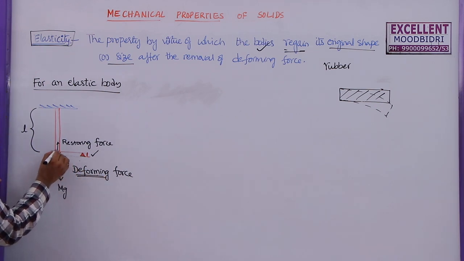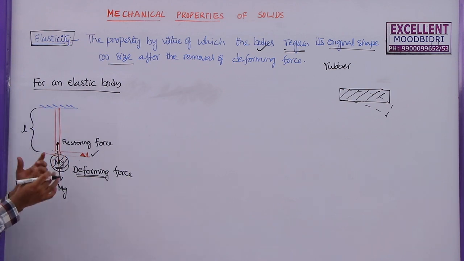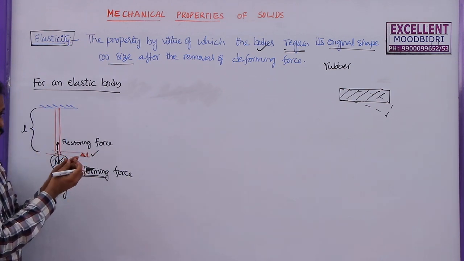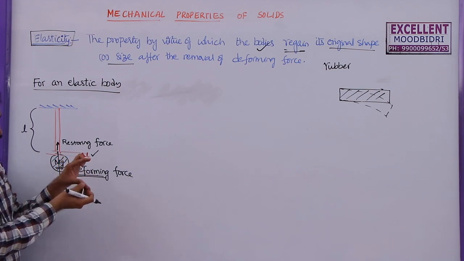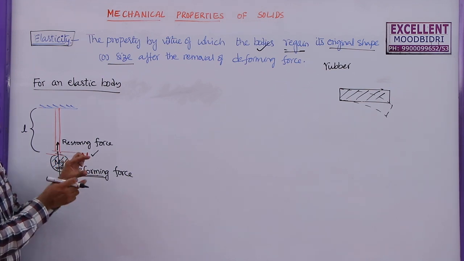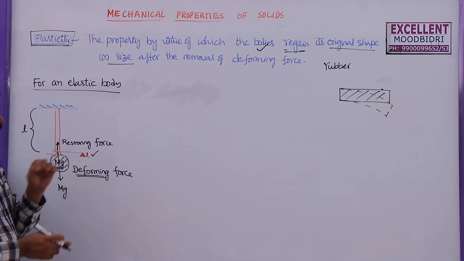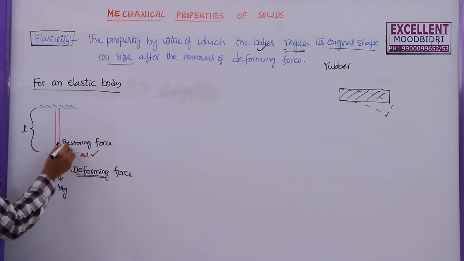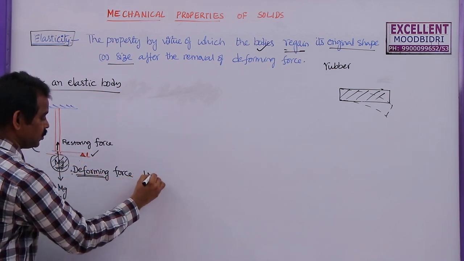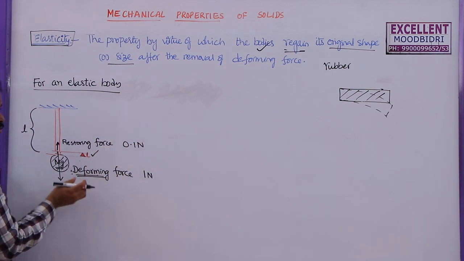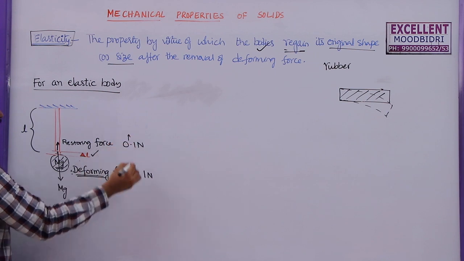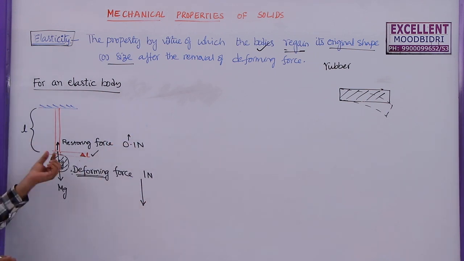At the same time, a restoring force will develop here, which we already studied in the previous class. The restoring force produced between the molecules will try to bring them to their original position. These are the two molecules. Due to the load it is going down, but due to the intermolecular force it will go up. Initially, let us say the deforming force is 1 Newton. What is the restoring force developed here? Let us say 0.1 Newton. So the downward force is more, the upward force is less, and that's why the length of this wire will increase in this direction.